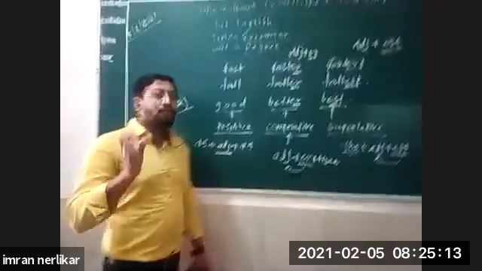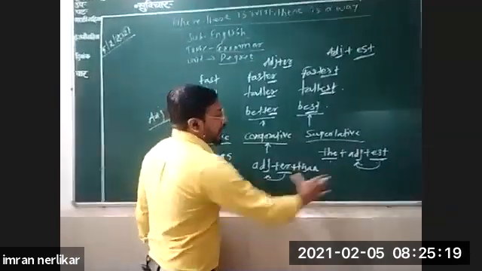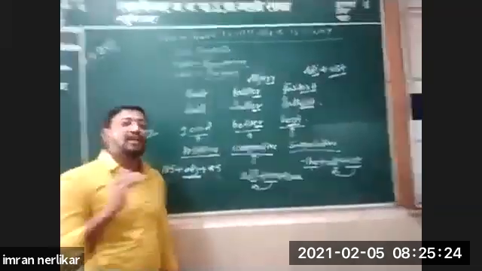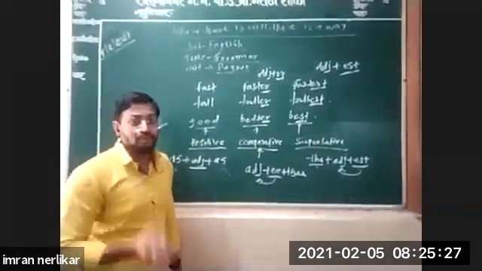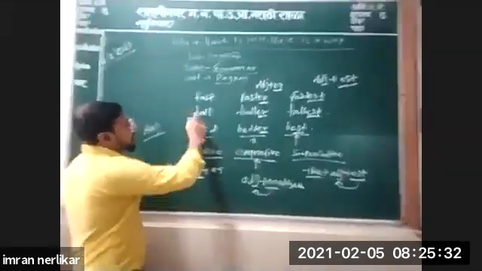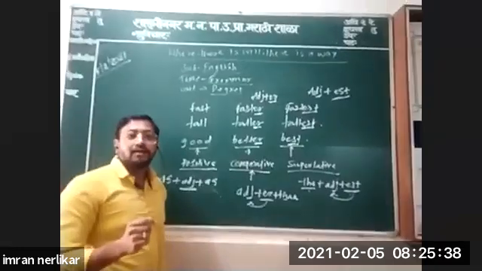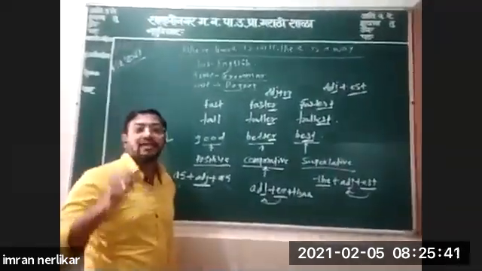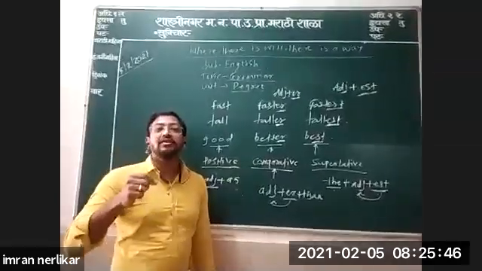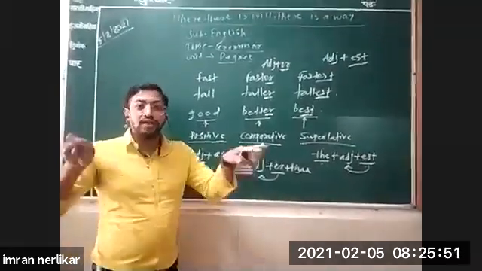Now I will first show you sentences of the positive, comparative and then superlative degree using these structures, and then we'll see transformation step by step. For example, with tall or fast: this car is not as fast as that car. For example, BMW is not as good as Mercedes. Two cars we are comparing.